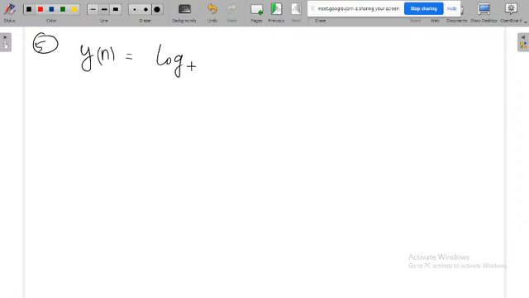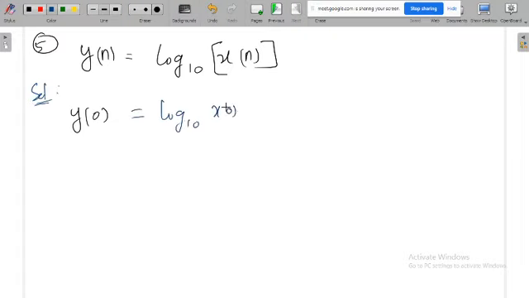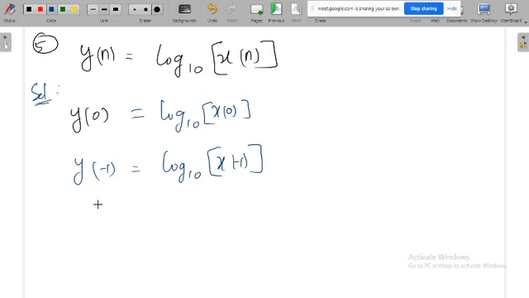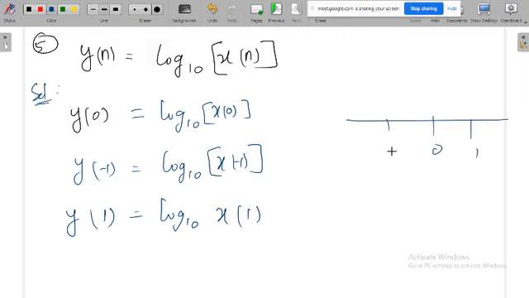y of n is equal to log 10 of x of n. What is y of 0? y of 0 is equal to log 10 x of 0. y of minus 1 is equal to log 10 x of minus 1. y of 1 is equal to log 10 x of 1. So 0, 1, minus 1. Again, here also please do not worry about this long function. You have to worry about the input and output.